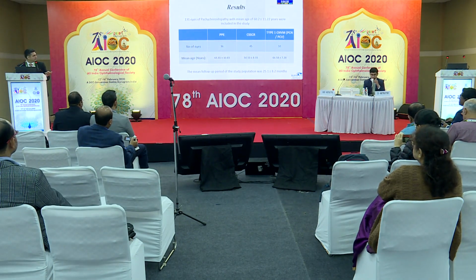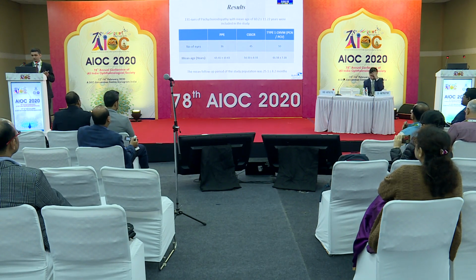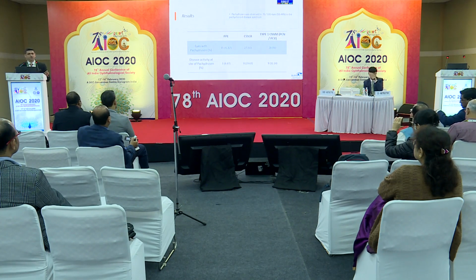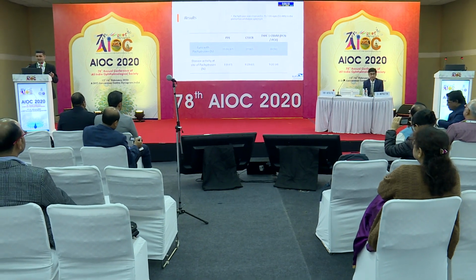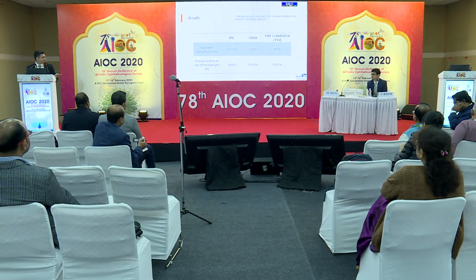We had around 36 eyes of PPE, 45 eyes of CSR, and 50 eyes of type 1 CNVM. The mean follow-up period of the study population was almost around 2 years. Now, pachydrusen was observed in more than half of these eyes, that is around 53.44%, and it was seen in 41% of PPE eyes, 60% of CSR, and 56% of type 1 CNVM eyes, and the site and presence of